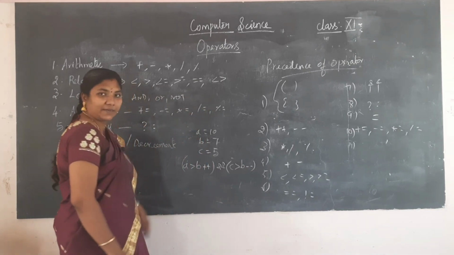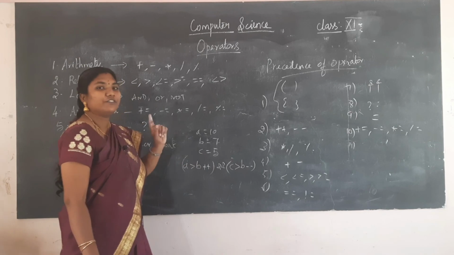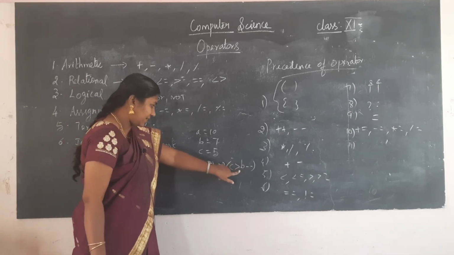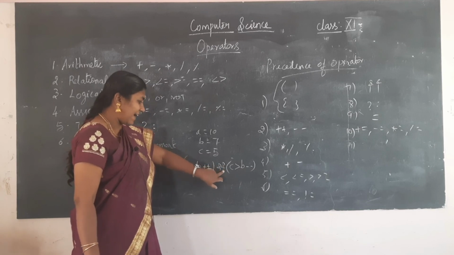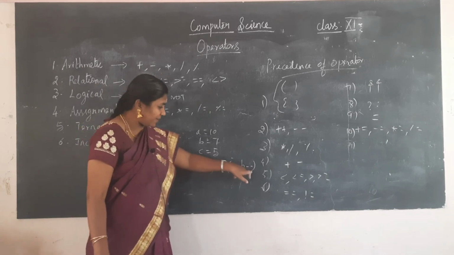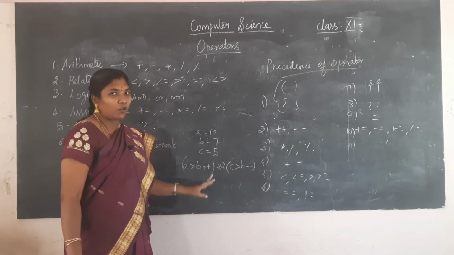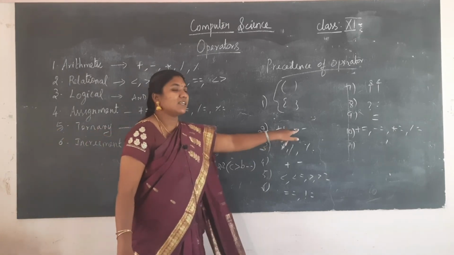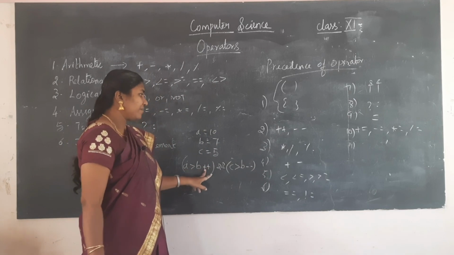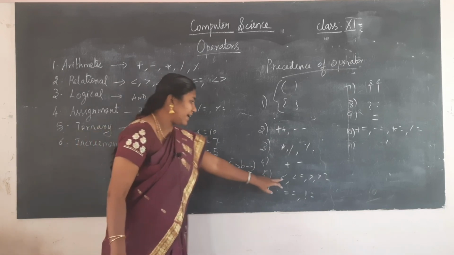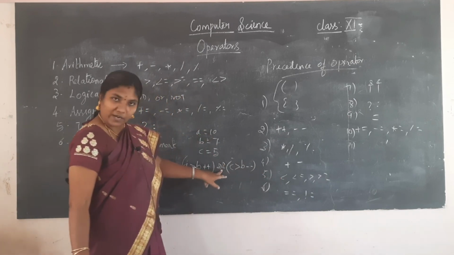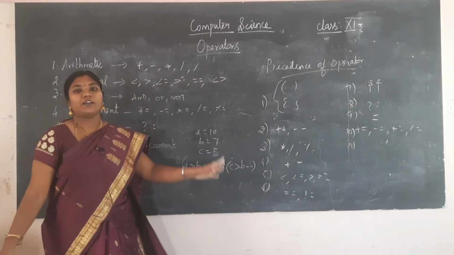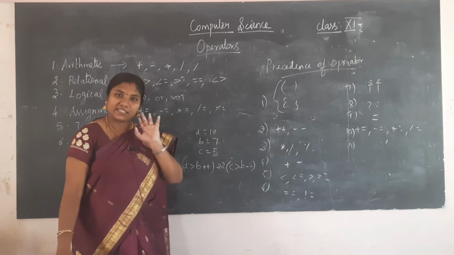Suppose I am having a statement like this. Let me consider. In this, first which operators am I having? Greater than here, and here greater than, and here the and symbol, here increment, here decrement. So I am having more than one operator here. So first which one will be calculated? Plus plus and minus minus will be calculated first, and then comes the greater than or less than, and then only comes the and operator. Okay, so in this order only this statement will be executed.